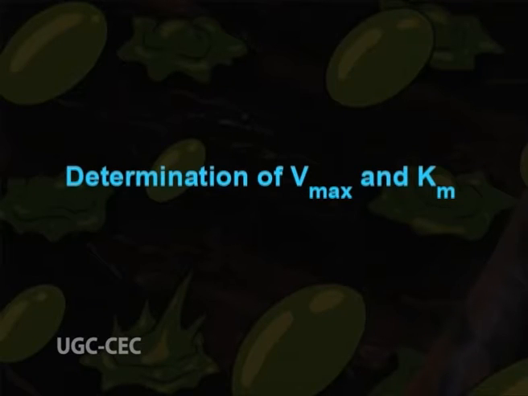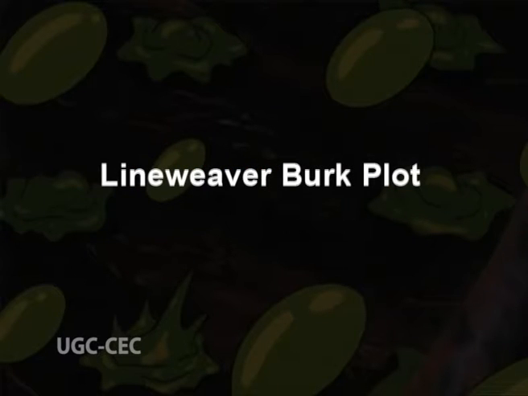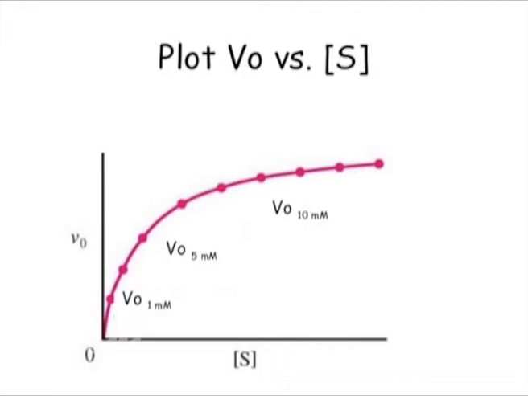Now, let us discuss the methods for determination of Vmax and Km. The first is Lineweaver-Burk plot. Because the plot of V0 versus S for an enzyme catalyzed reaction asymptotically approaches the value of Vmax at high substrate concentration, it is difficult to accurately determine Vmax and thereby Km from such graphs.